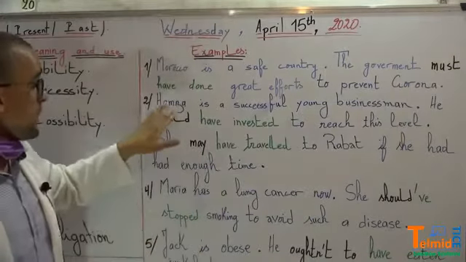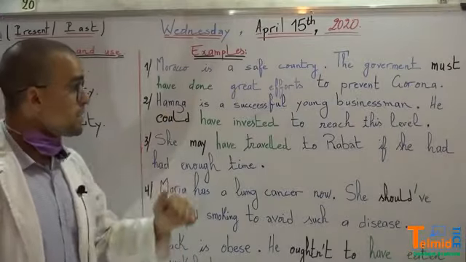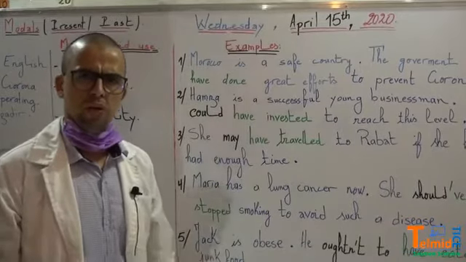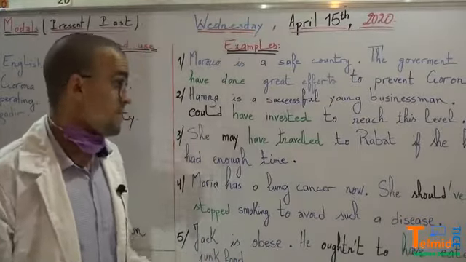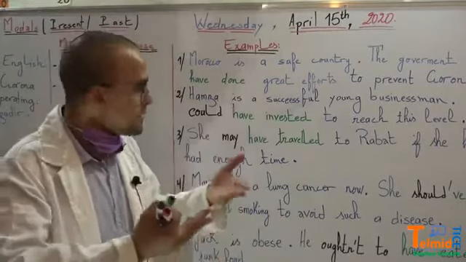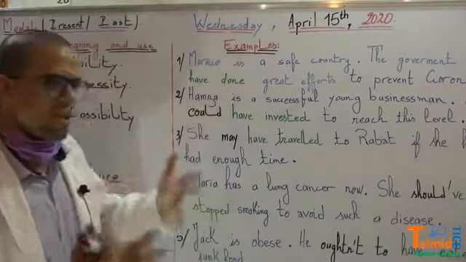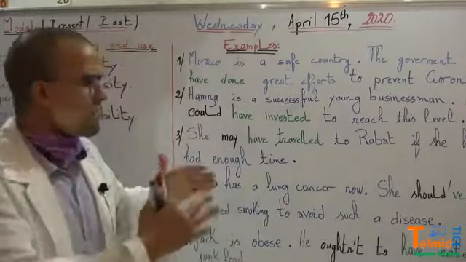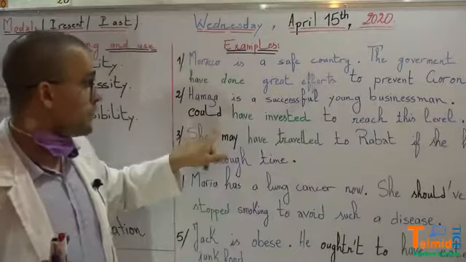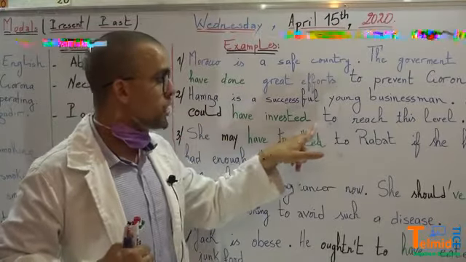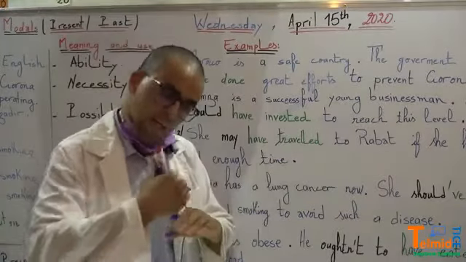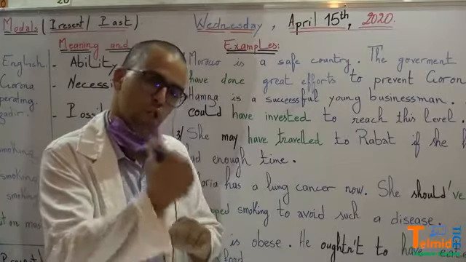necessity. Good. So in the second example, Hamza is a successful young businessman. He is so successful. He's making a lot of success as a businessman. He has a company, and he has a car, he has a house, he has a lot of things. So he's so successful. This Hamza could have invested a lot to reach this level. So Hamza is in a certain level. He is so good now.